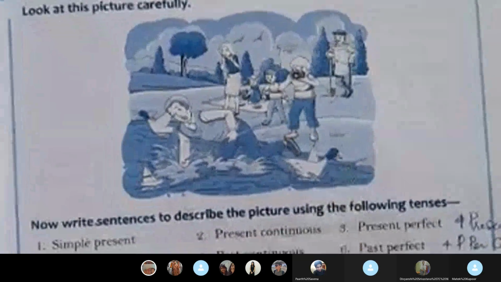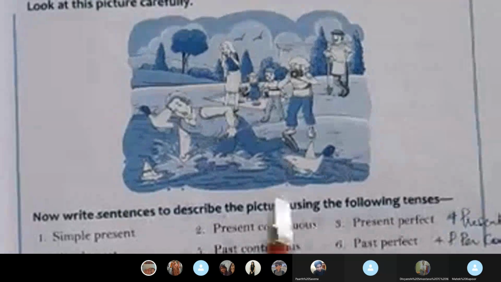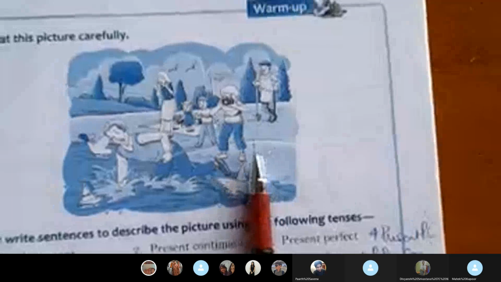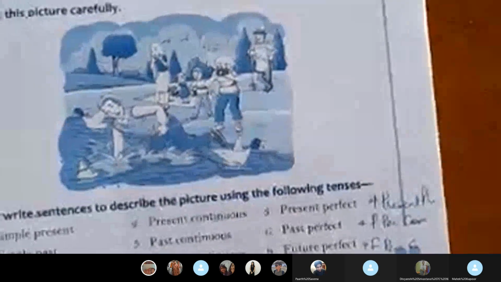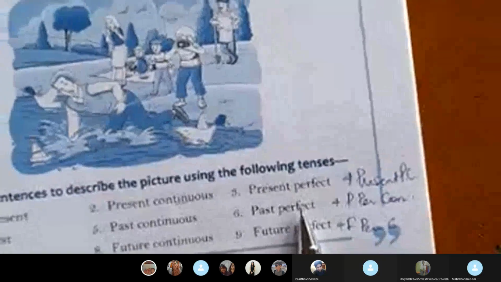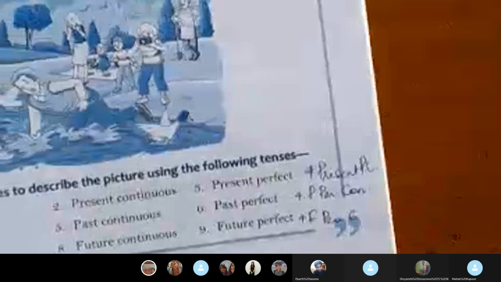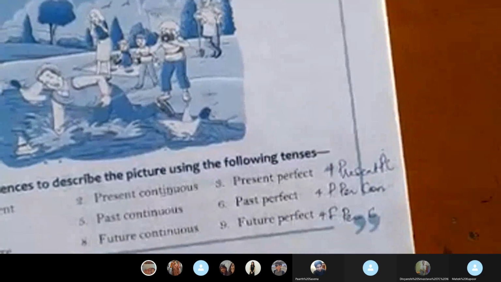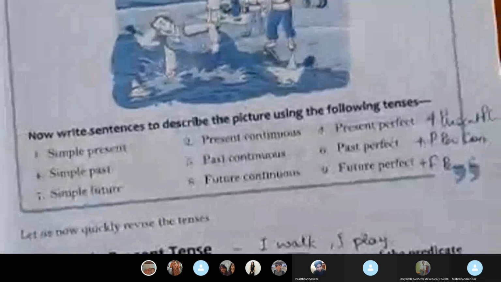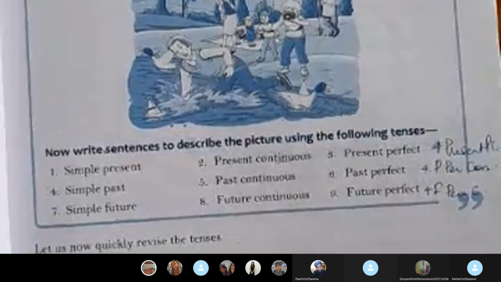Is this much clear to you? Through one simple example, I have tried to show you this much. This much is also very easy, but let us first confine to these, the simple ones and the continuous ones. Then we'll move on to perfect and perfect continuous. Okay? All are easy. Once you understand them properly, you will never ever make a mistake in your tenses. While you're using it in your English vocabulary, while you're writing things, you will be aware of the words, how to use them.